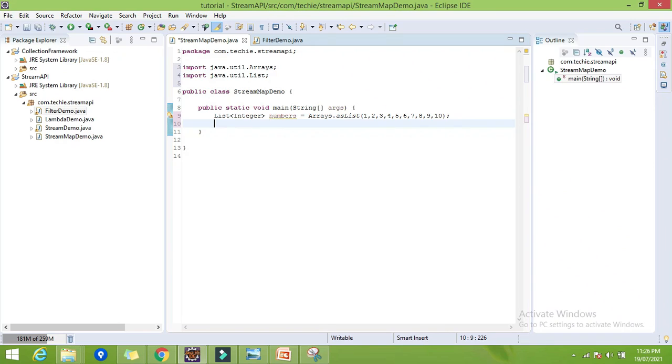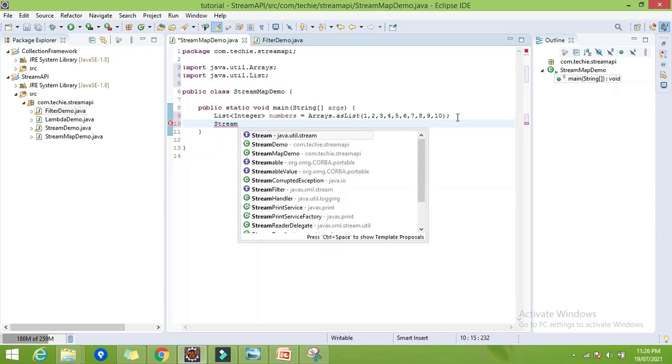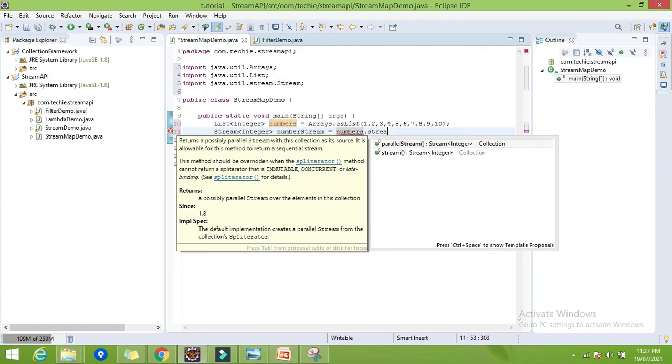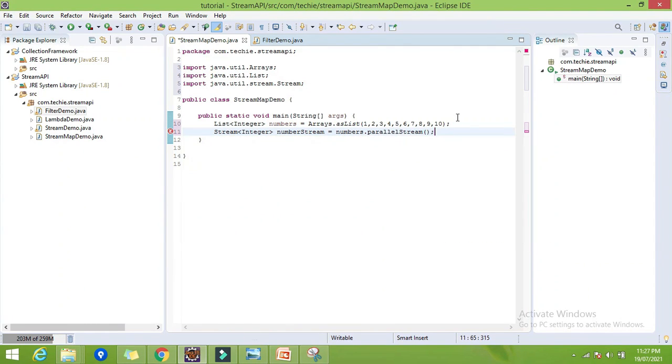Now let's create the stream of this number. Stream of integer, I will give the name numberStream is equal to numbers.stream method.